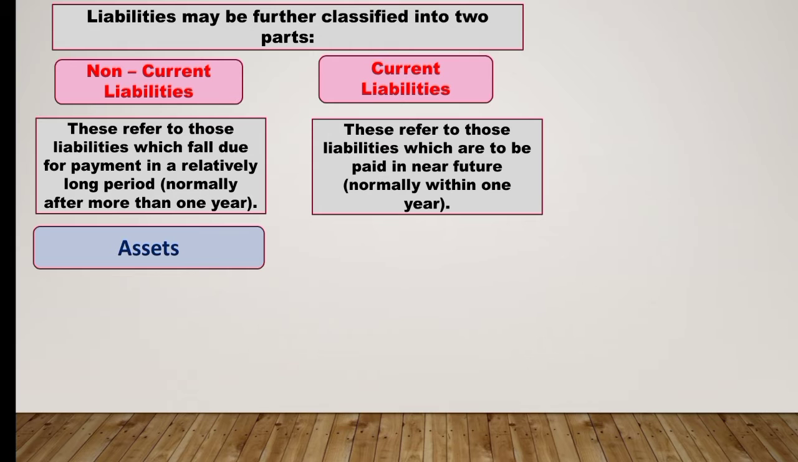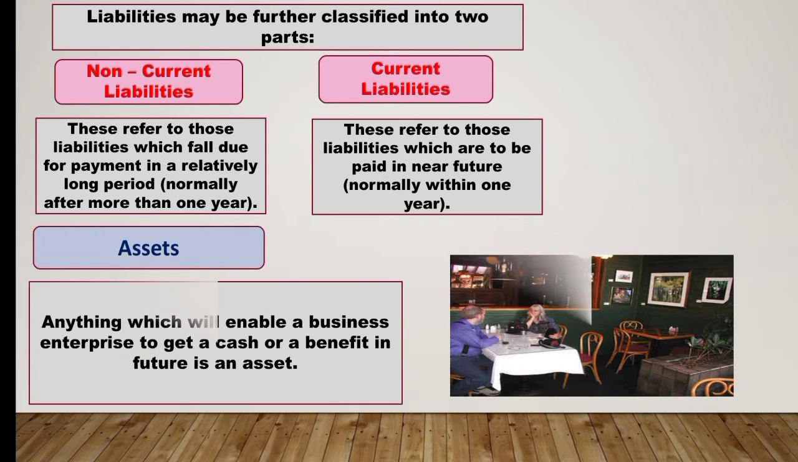Next term is asset. So here, anything which enables a business enterprise to get a cash or a benefit in future is an asset. So in other words, we can say anything which will enable a business enterprise to get cash or a benefit in future is an asset. Asset is basically anything which is converted into cash. So examples of assets can be cash and bank balances, furniture, machinery.